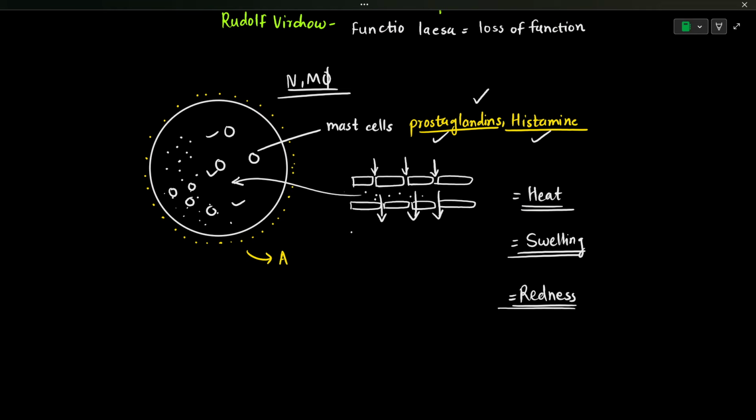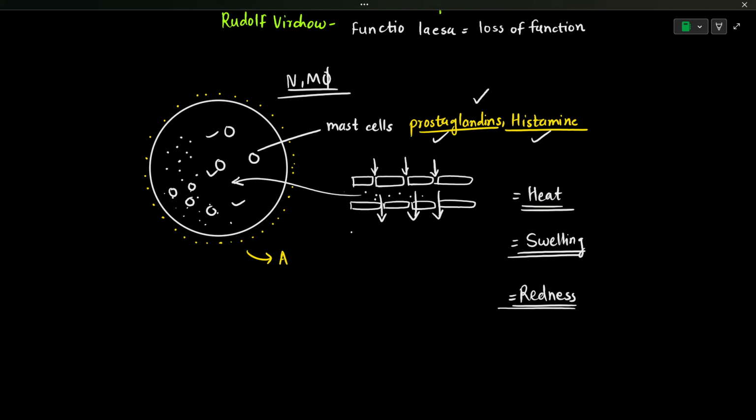So basically the platelets will be forming a clot in there, so that the pathogens will be localized and immobilized in that infected area, and the infection doesn't spread over the body. As a result of inflammation, there will be scar formation due to fibrosis, or there will be pus formation. The pus is a yellowish fluid in that area which contains all those dead microbes or dead cells. This inflammation is going to recover the body to its homeostatic state, right? Once the pathogen is cleared, the body will return to its homeostatic state.